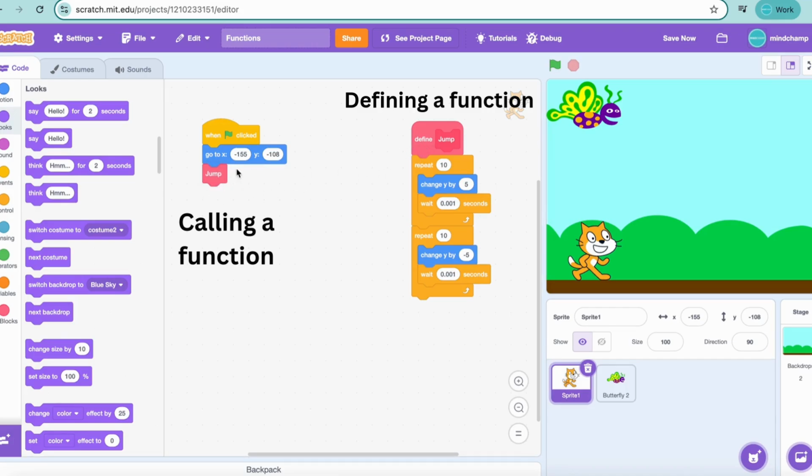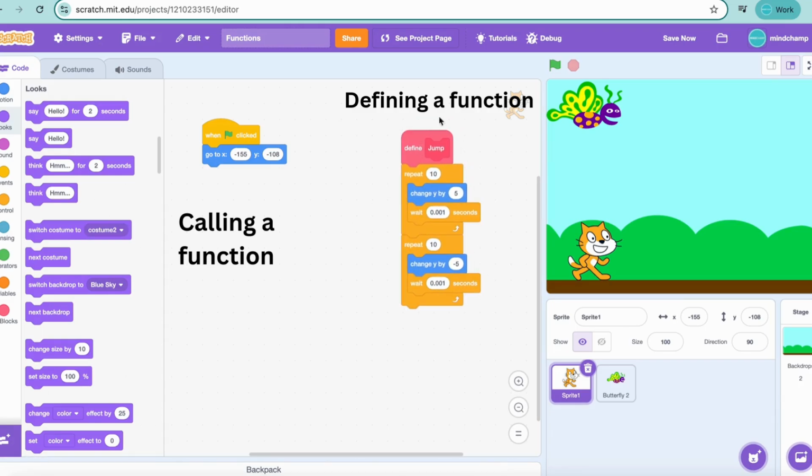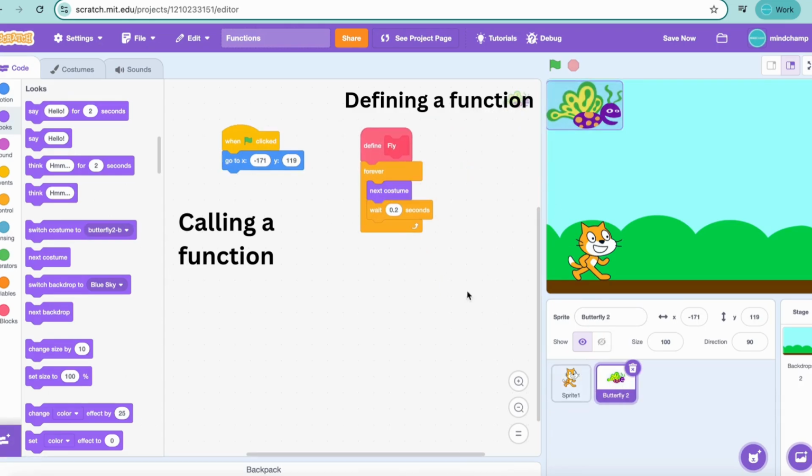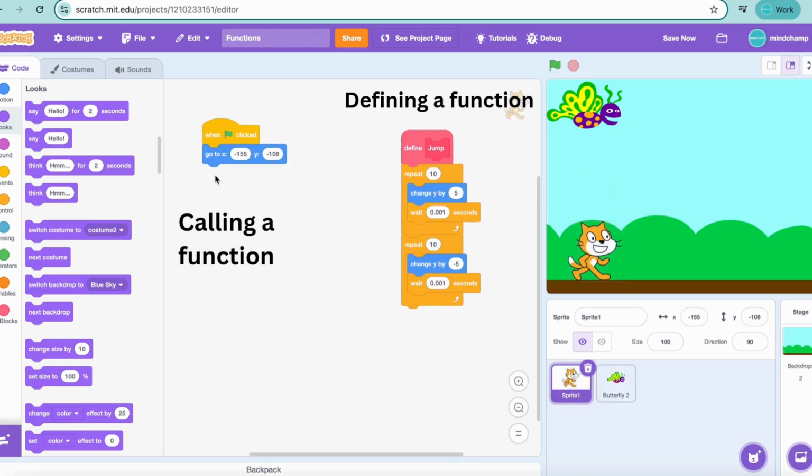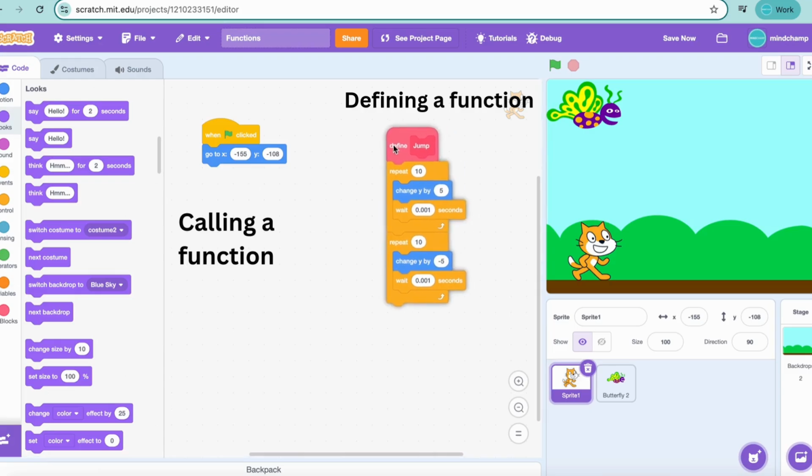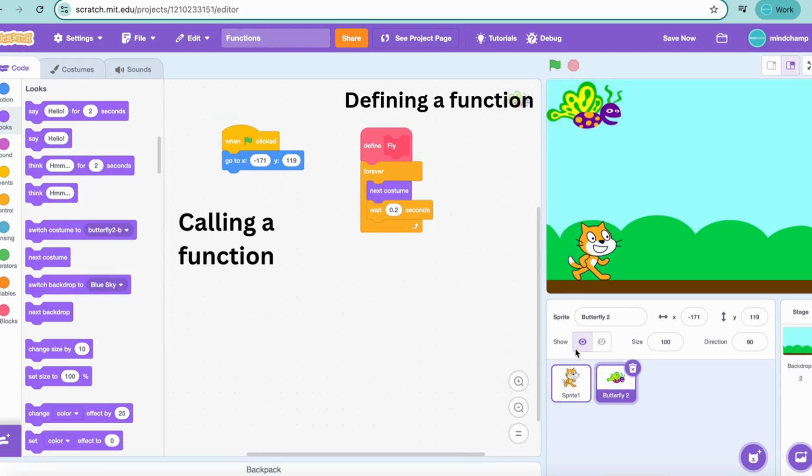A function only defined, when we just define a function and we don't call it, it will not work. As you can see in this case, and here also, I have defined a function for the butterfly to make it fly, to flutter basically. And it is not called here, and even the cat does not have the function jump called here. I have just defined them. So my code will not do anything since I have not called it.